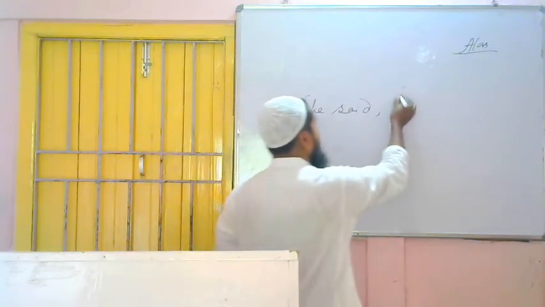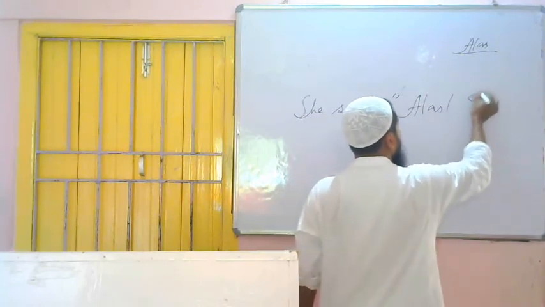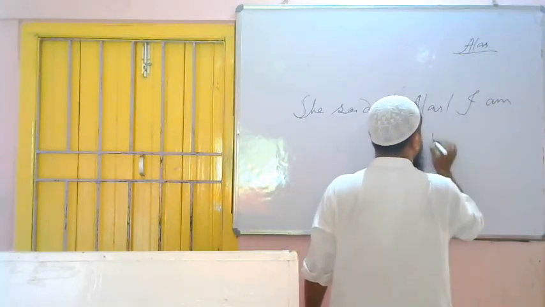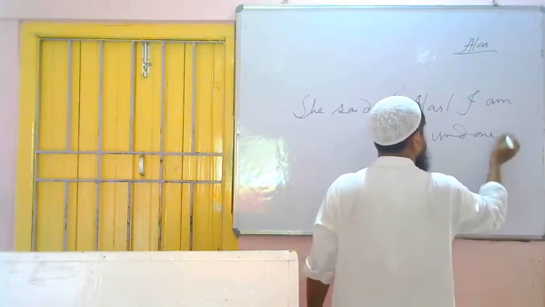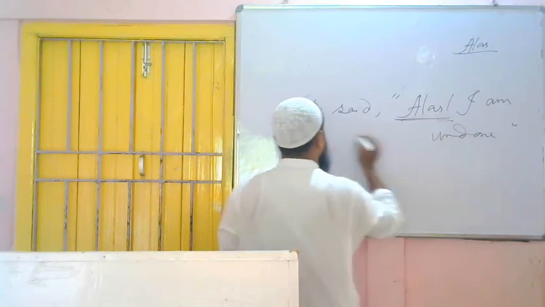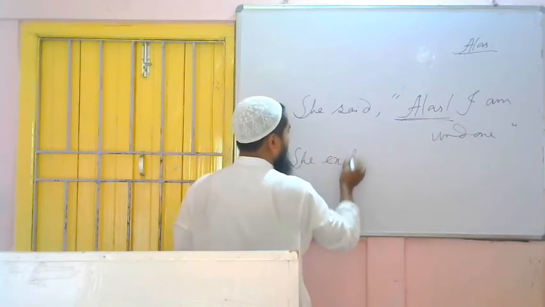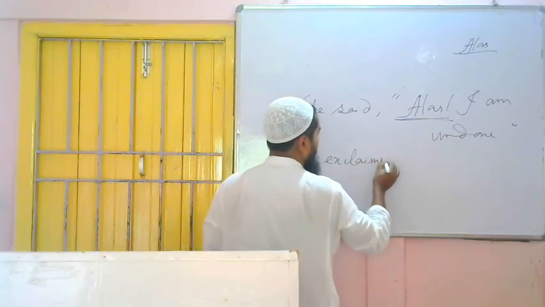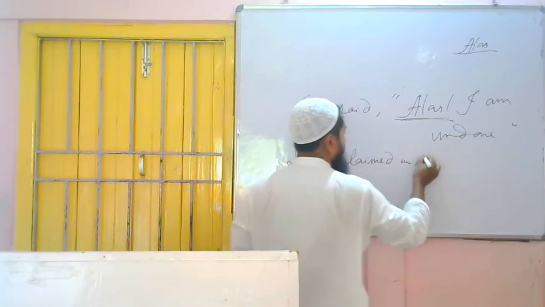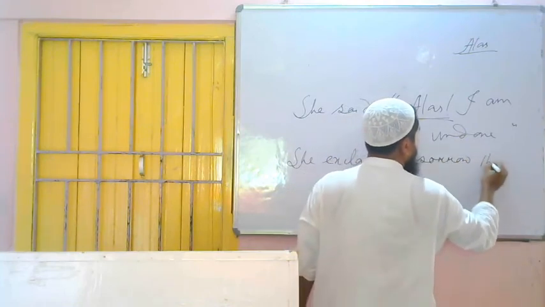So she said, alas, sign of exclamation, I am undone. So alas is denoting what? Sadness. So it will be what? She exclaimed in sorrow. In place of comma quotation, that.